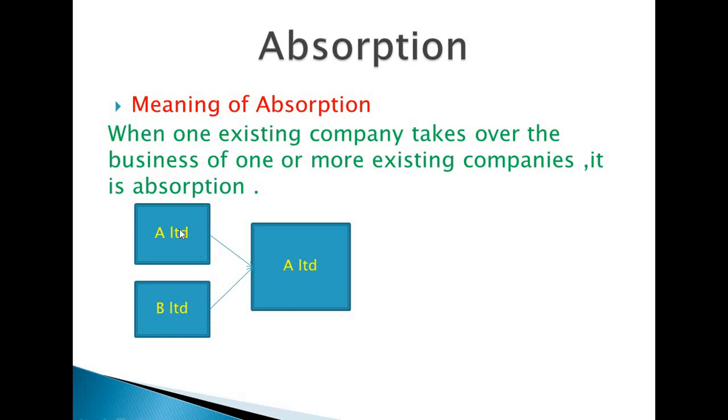A Limited fully takes over the business of B Limited, and hereafter functions in the existing name A Limited. So after absorption there is no B Limited, only A Limited. Absorption means one company is fully absorbed by another company.